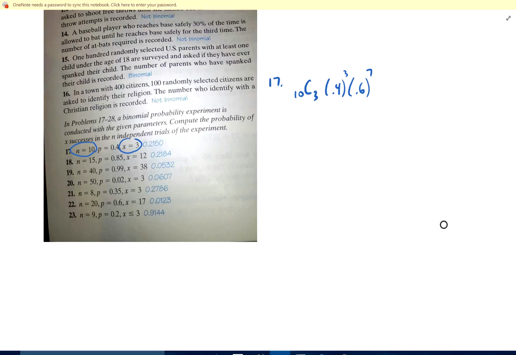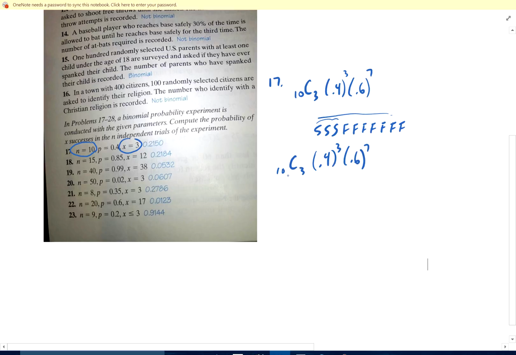And let me restate that. Okay, I want to have 3 successes. So that's success, success, success, and then failures, 4, 5, 6, 7. So the probability of this happening is 0.4 to the third times 0.6 to the 7th. How many different ways can I have these 3 successes sprinkled throughout these 10? That's a 10C3. And so you can do this by hand like that, or you can do binomial PDF 10, 0.4, 3, and if you do that you get 21.5%.